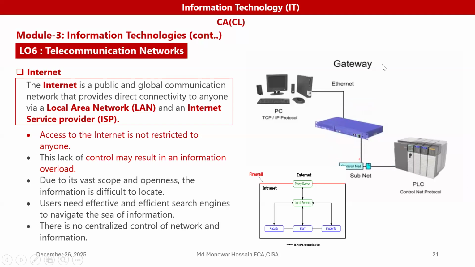So here, through the gateway, the PC and Ethernet work through the TCP/IP model with the control net processor, etc. And the internet, proxy server, and local area network can be within our institute or university. They are the faculty, staff, and students. TCP/IP model. This is the firewall.